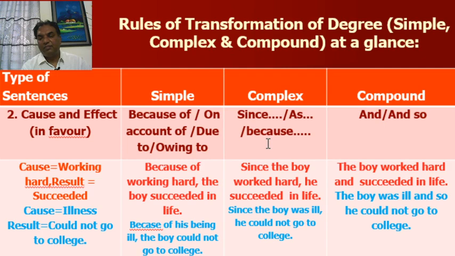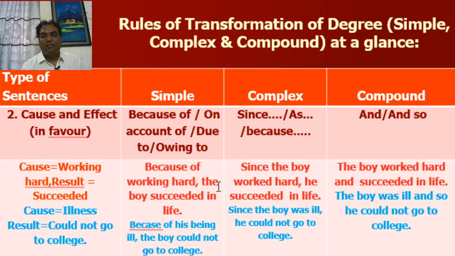In complex, you have to use since or as at the beginning of the sentence, or if you use because, you have to use because in the middle of the sentence. But all three words will be used before the subordinate clause. And in compound, you have to use and or and so in the middle of two simple sentences.